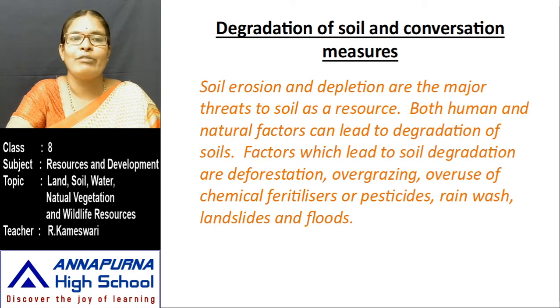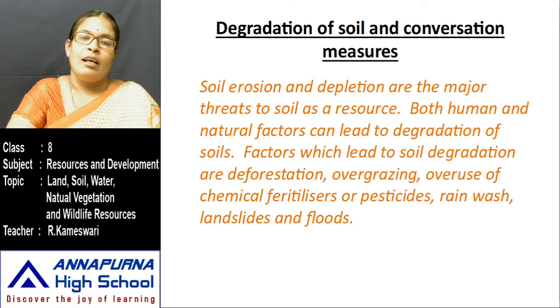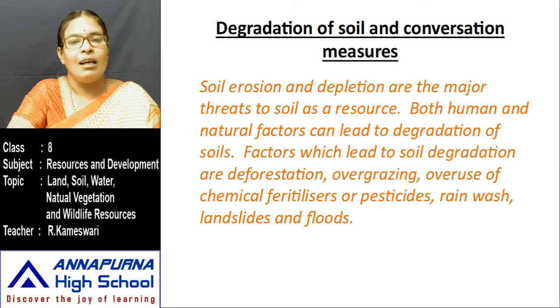Next, overuse of chemical fertilizers and pesticides. Nowadays, everyone is using a lot of chemicals, fertilizers and pesticides. The reason is we want a lot of product.